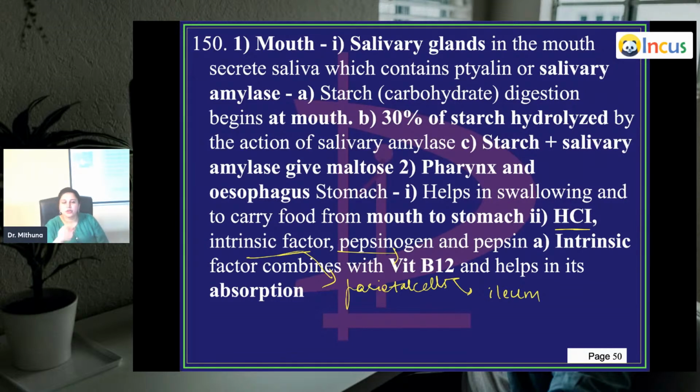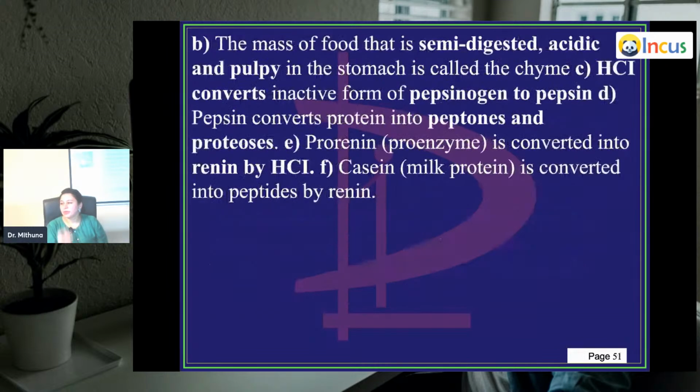It's like trapping. You're trapping the vitamin B12. If you have intrinsic factor deficiency, which occurs in pernicious anemia, B12 is not getting trapped. Whatever B12 you're taking is finally coming out into the feces. So what happens? You have B12 deficiency leading to megaloblastic or the pernicious anemia, which we call. So for this trapping, you need the intrinsic factor.